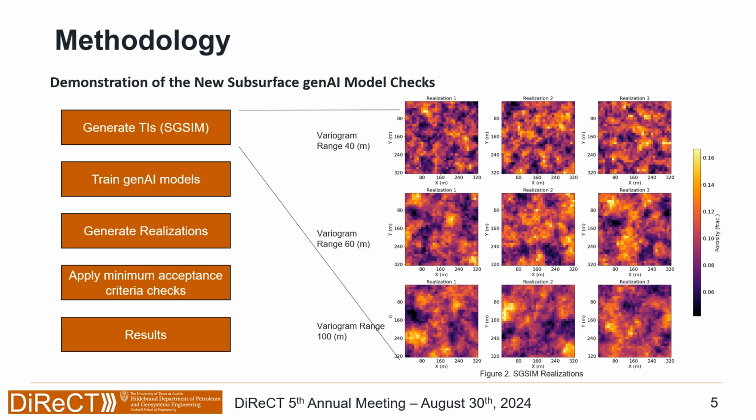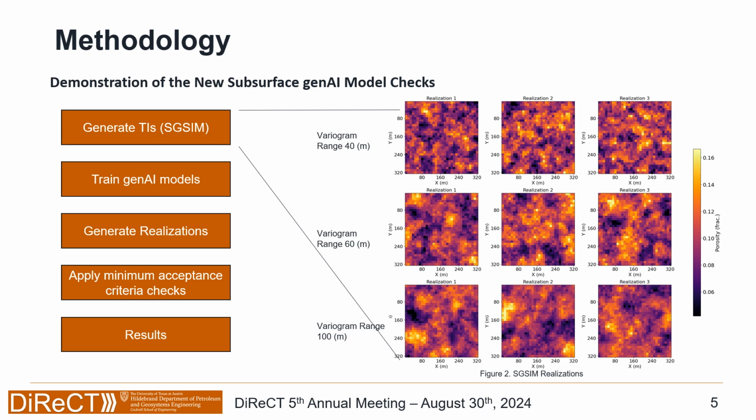The methodology of this work starts with generating training images. In this case, we use sequential Gaussian simulation. The reason why we use sequential Gaussian simulation is that we know the truth and we can evaluate all the algorithms against it, because we have most of the metrics for sequential Gaussian simulation. However, the metrics can be extended to other applications.